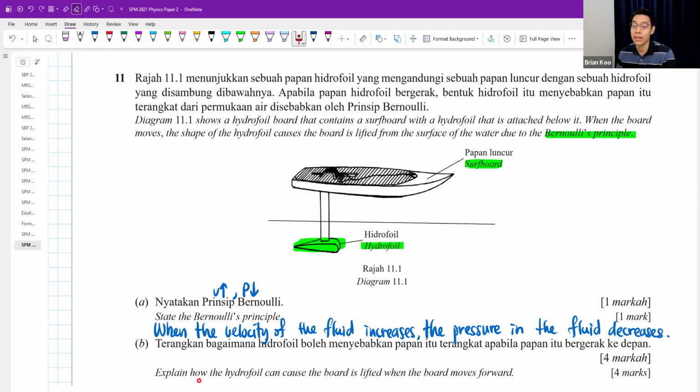Now you think, the next problem is, teacher, I forget already. Which one has higher velocity? Which one has lower velocity? Which one has higher pressure, lower pressure? Let me just tell you one thing. You don't have to memorize. You just need to know, are you trying to get an upward force or a downward force? And for a hydrofoil, we want an upward force. We want a lift force.